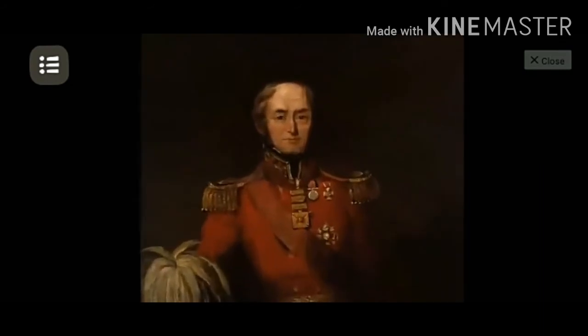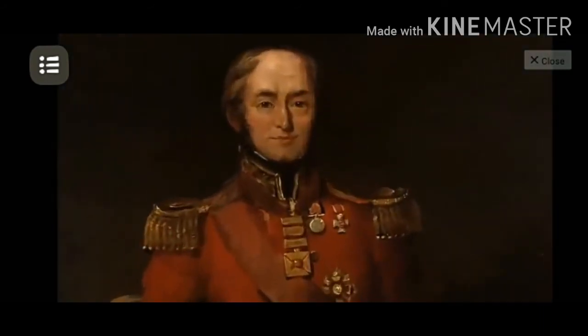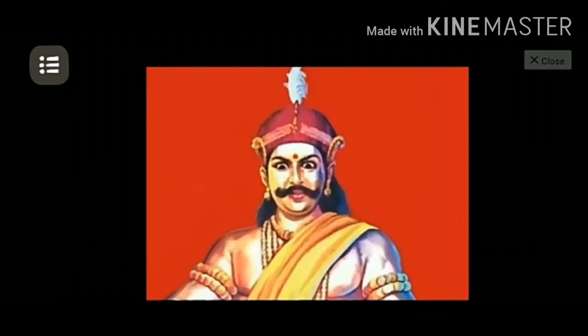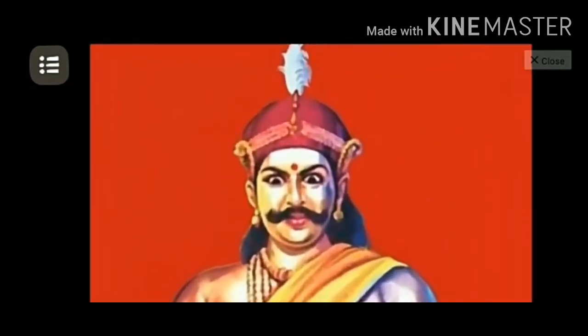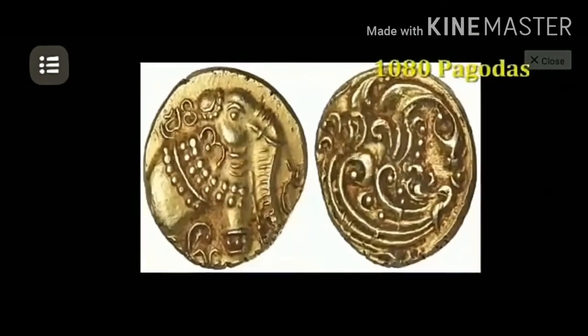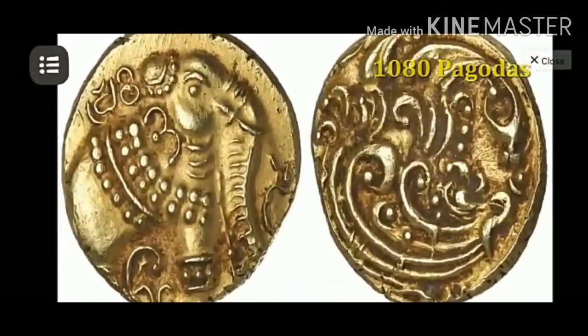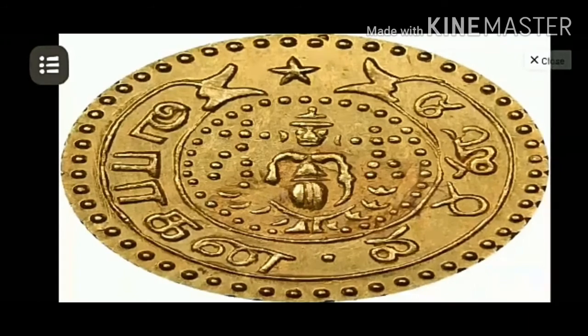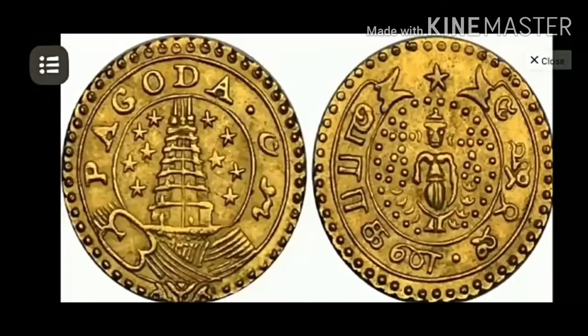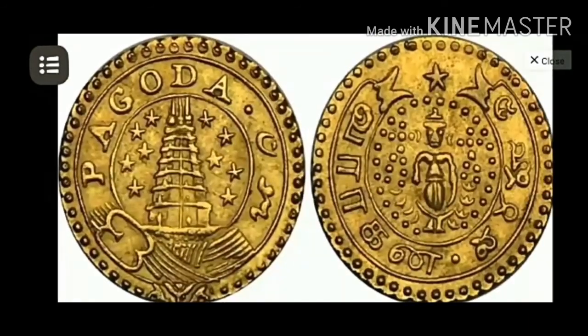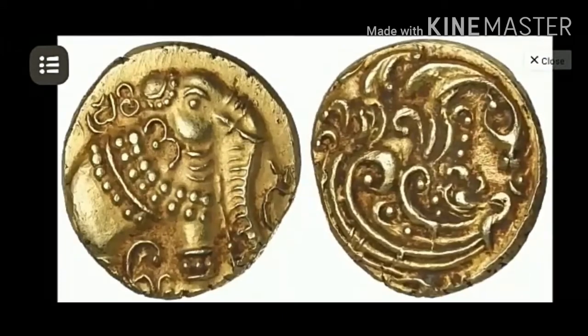Upon a verification of accounts, Colin Jackson was convinced that Kattabomman had cleared most of the arrears, leaving only 1,080 pagodas as balance. The pictures which you are seeing now are the pagoda coins which were used during the reign of Kattabomman. The collector insulted them and tried to arrest Kattabomman and his minister.